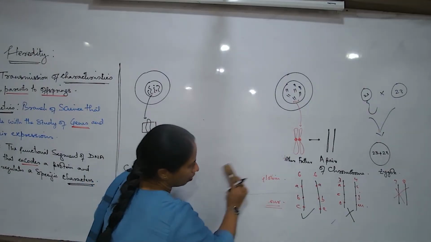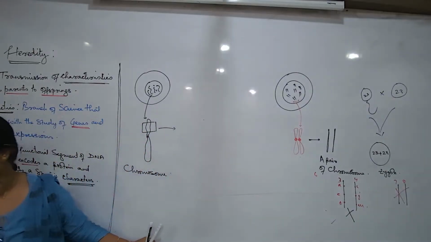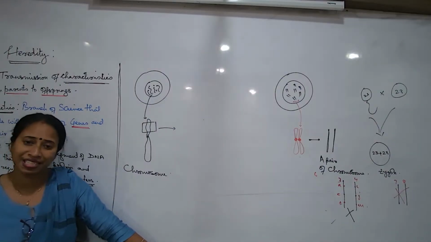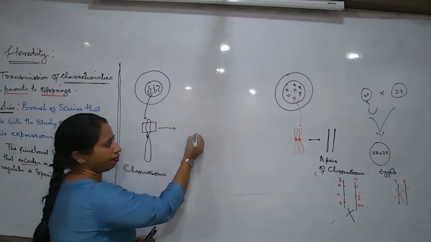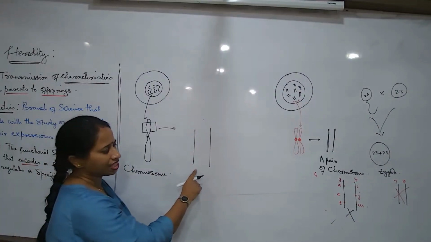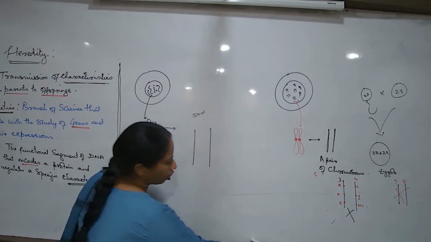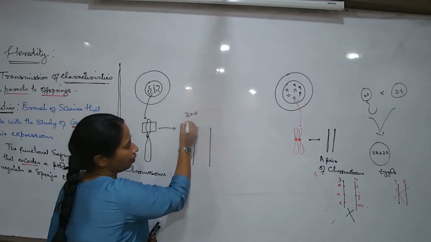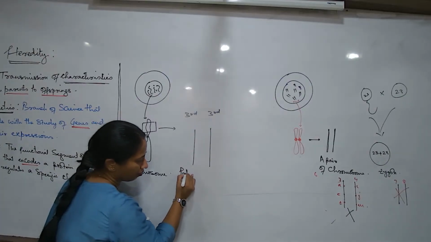So now that we are studying genetics, every time we may not be drawing the chromosomes this way. How are these pairs of chromosomes always represented? In the form of a pair of sticks. So this is a pair of chromosome. Let us assume this is a pair of chromosome. This is the third chromosome of the father, and this is the third chromosome of the mother.